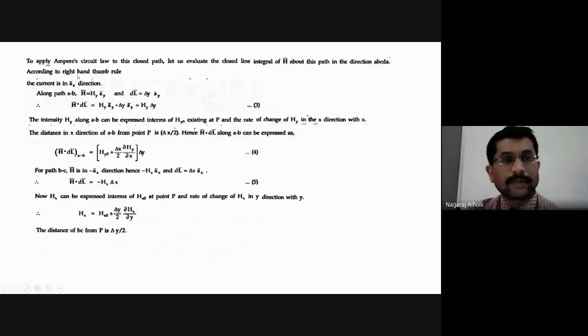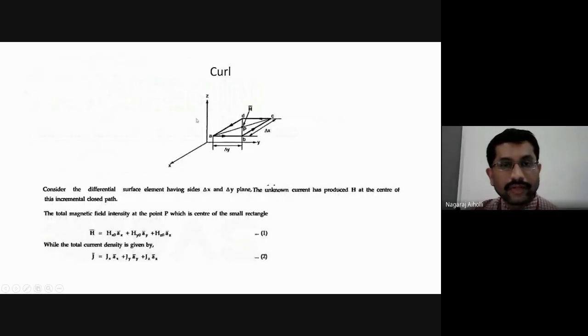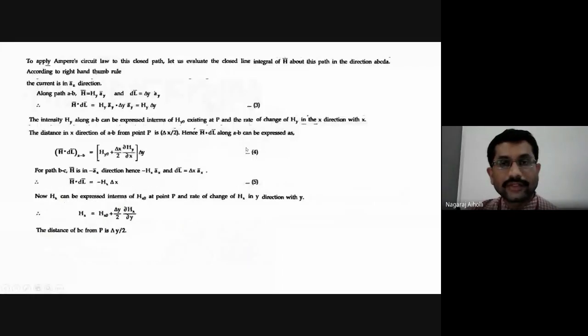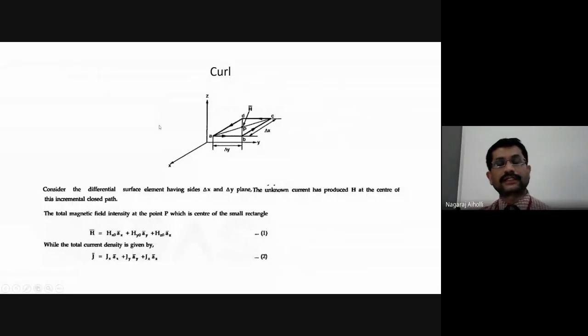Let us apply the Ampere circuital law to the closed path to evaluate the closed line integral of H bar. Here we will be applying the Ampere circuital law through the closed path ABCDA and finding the magnetic field intensity through the closed path. Now we consider the right hand thumb rule.